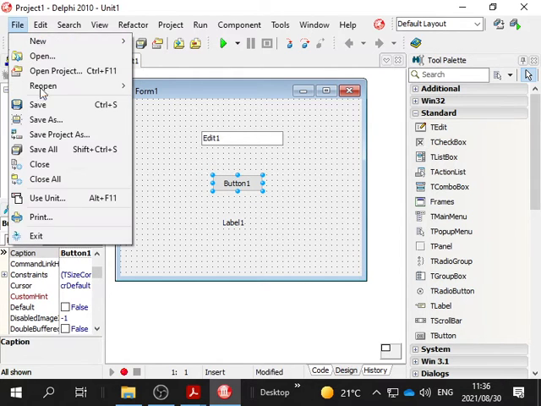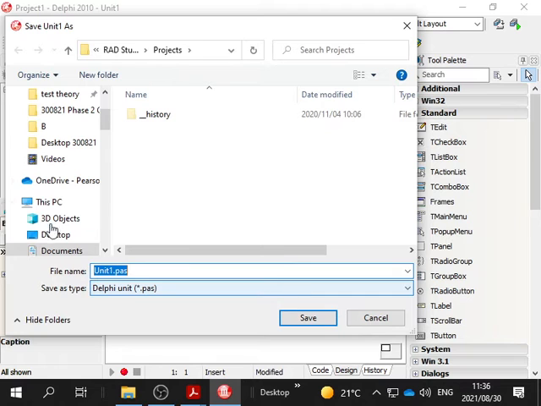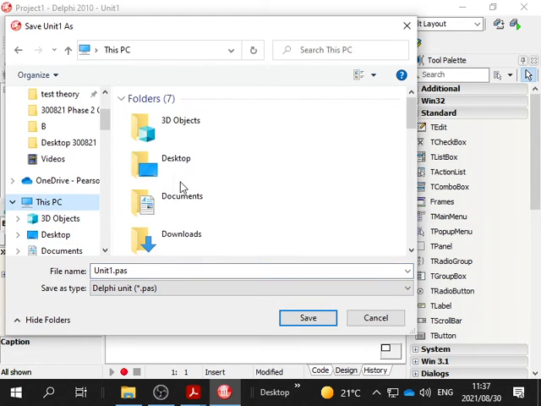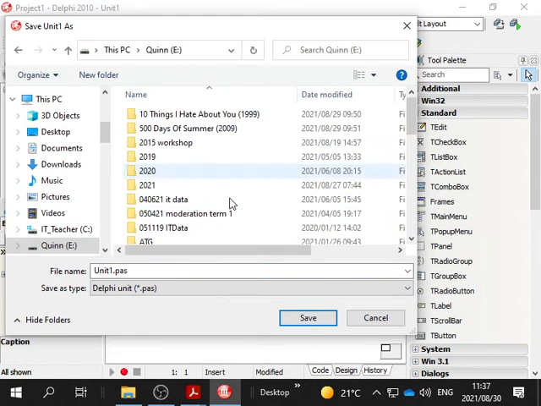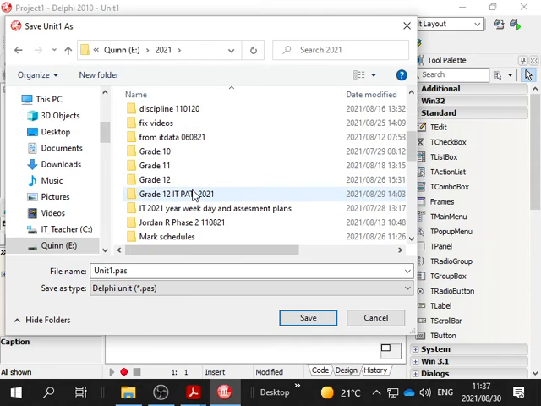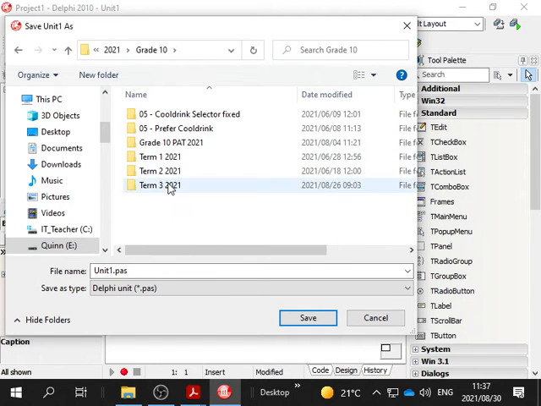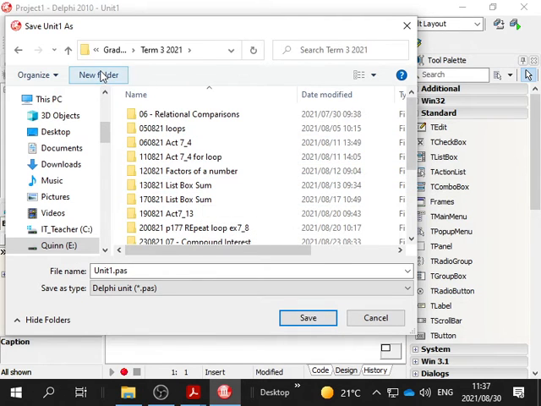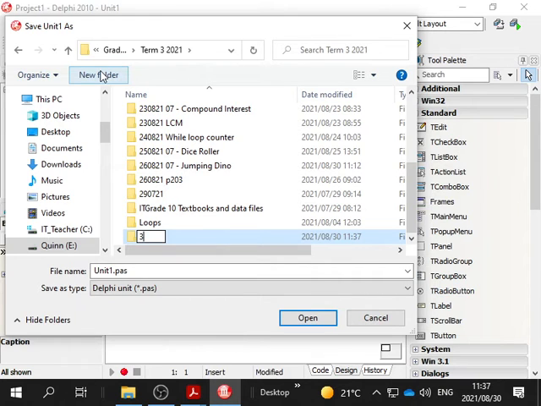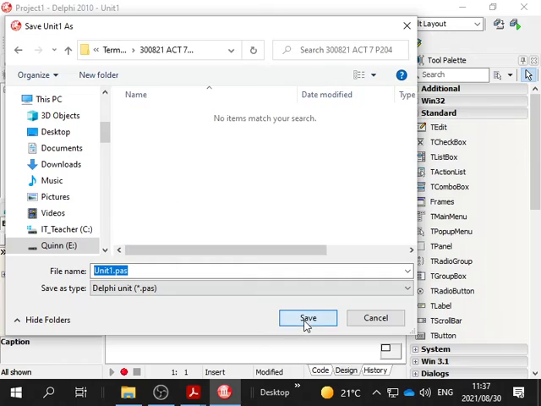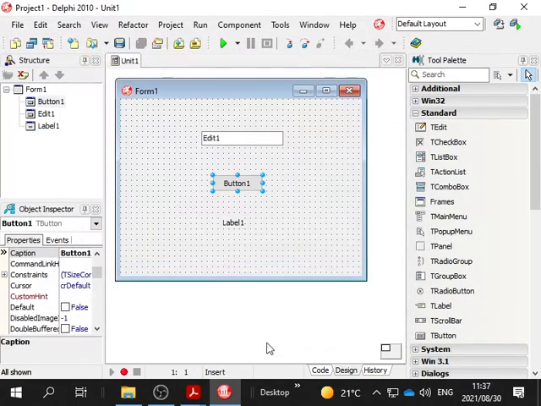Do file save all and make sure you've got a folder on your H drive with today's date in the right place where you normally work. Today's date, and this is activity 7, page 204. I'm assuming, I'm probably wrong, but I'm just calling it that.